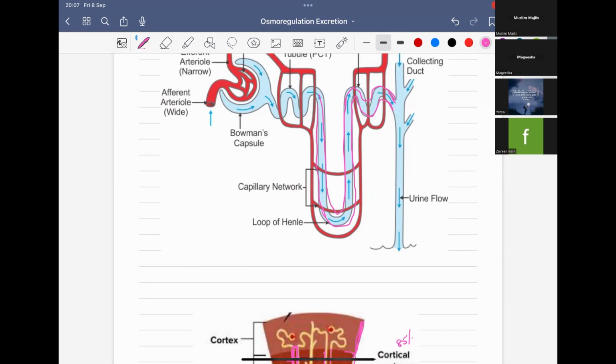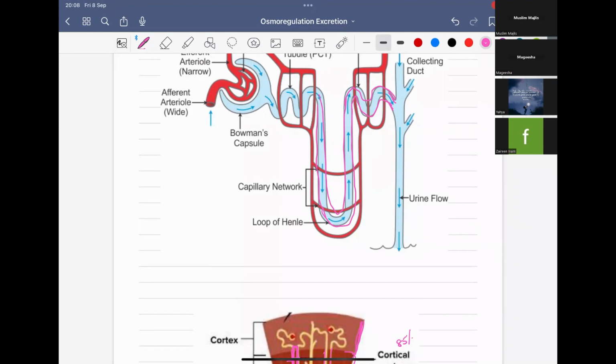So this glomerular filtrate will pass through the three major tubules. What are they? The proximal convoluted tubule, the loop of Henle, and the distal convoluted tubule. So this is pretty much about the Bowman's capsule.